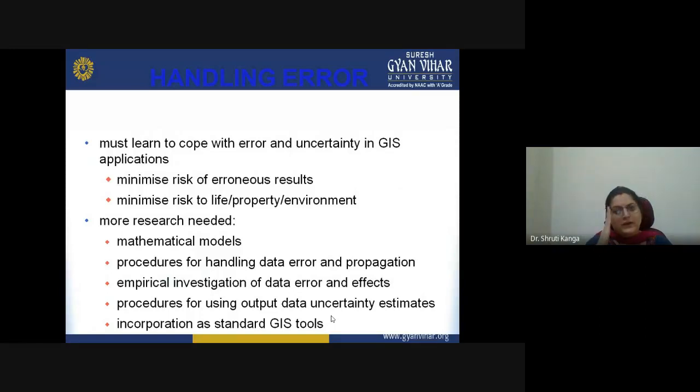So if we are taking care of one thing, that we know how to cope with the particular types of error or uncertainty in GIS, and we are aware of the recent research which is needed for a particular model, particular data handling, particular investigation of different things, and the proper standards which recent GIS tools are incorporating, then we will be able to handle these errors to some extent.